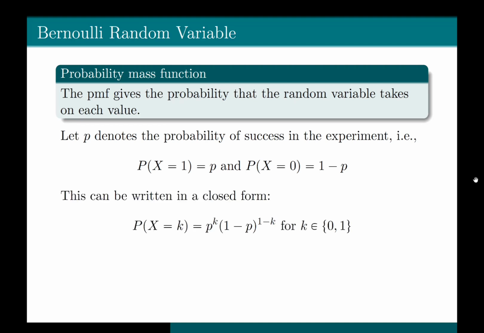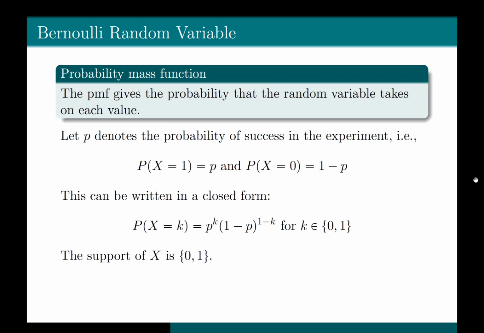Now this PMF can be written in a compact or closed form as well. The closed form for the PMF of a Bernoulli random variable is P to the power k times (1 minus P) to the power (1 minus k). And k can take value either 0 or 1, and P is the probability of success. Clearly, if you take k equal to 0, you get P to the power 0, that is 1, and you get (1 minus P) to the power (1 minus 0), which is just 1 minus P. Which means that if X equals 0, then its probability is equal to 1 minus P. And similarly, if you take k equal to 1, (1 minus P) to the power 0 is equal to 1, and you'll just get P. Therefore, the probability that X equals 1 would be equal to P.